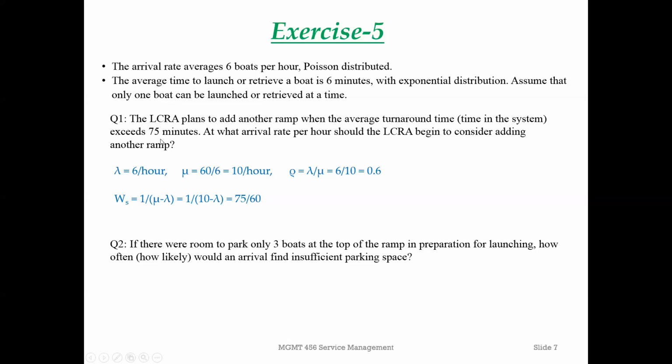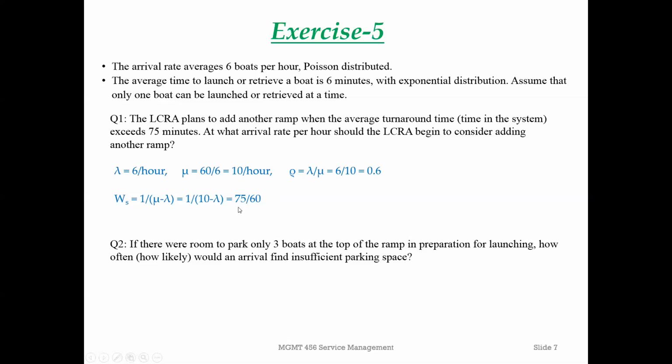Again, we have to be consistent. Mu and lambda are both rates per hour, so we have to convert 75 minutes to hours. We don't use 75 here. Instead, we use 75 divided by 60, converting minutes to hours.